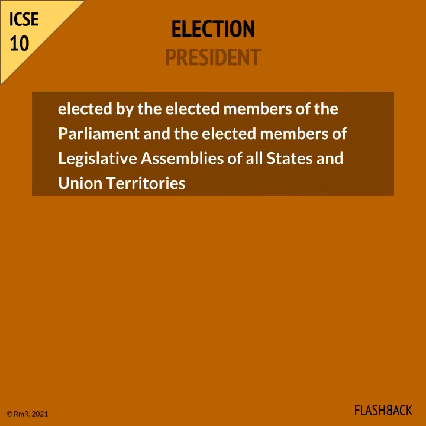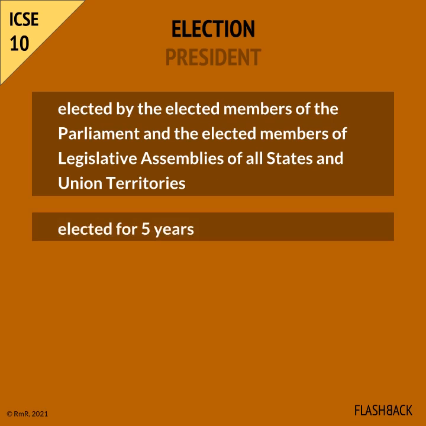Elections for presidency is done by the elected members of the parliament, and the elected members of legislative assemblies of all states and union territories. This is referred to as the Electoral College. The president is elected for a period of 5 years.